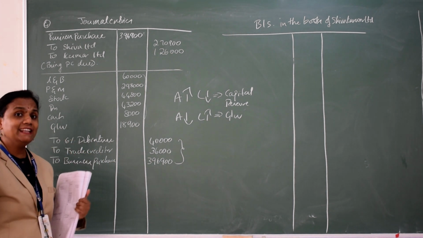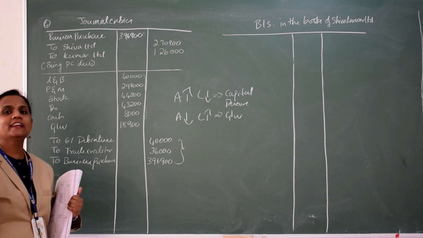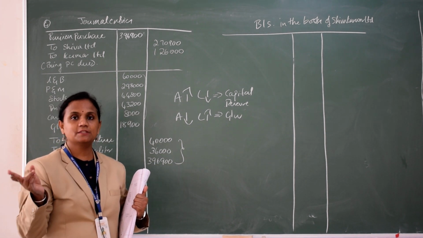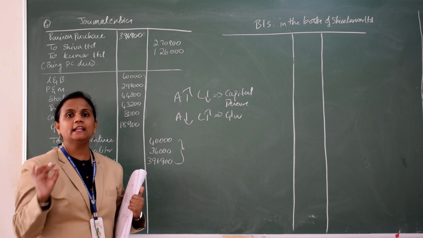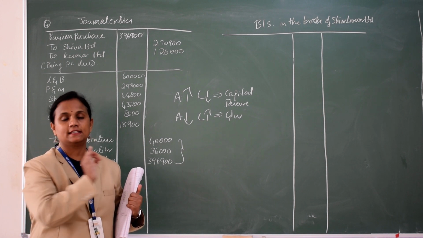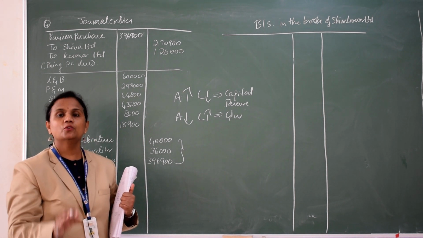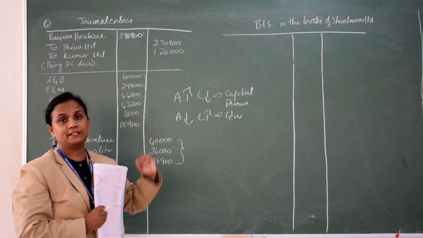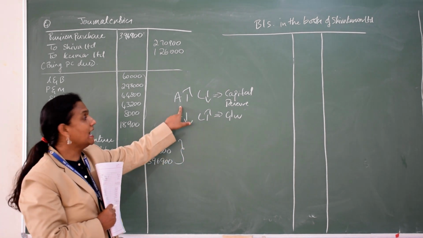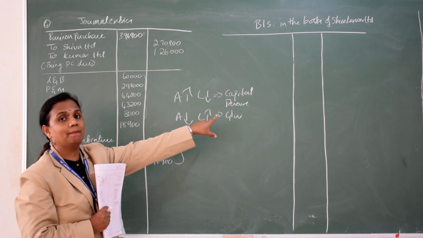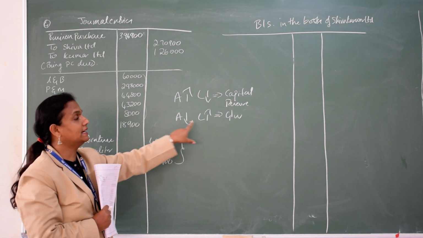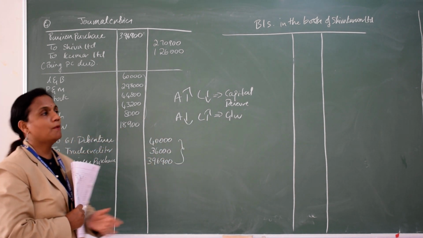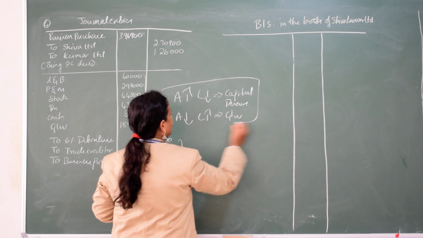But in the nature of merger, wherever we get a difference, we will consider it as general reserve. If you see the first problem, my first video, I have solved that in the nature of merger. So wherever we get a difference, we will write it as general reserve. But in the nature of purchase, if asset is more, we will say capital reserve. If asset is less and liability is more, we will say goodwill. So this is very important and you have to make a note of it.